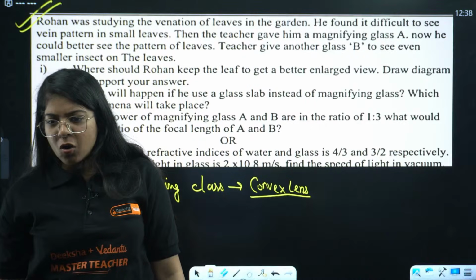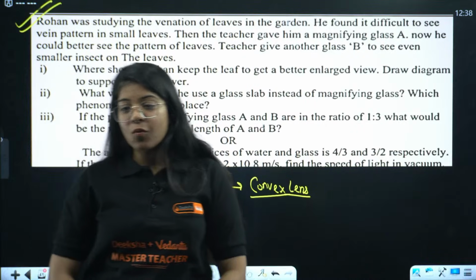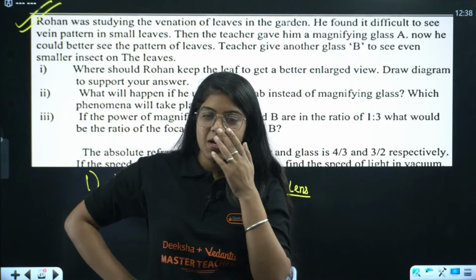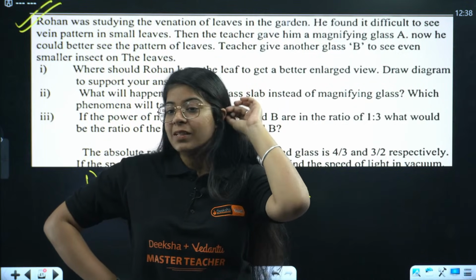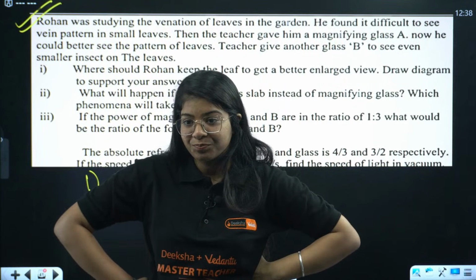Okay, then how is that? Joseph, if you want to get an enlarged image, how is it a concave lens? Concave lens never gives an enlarged image.